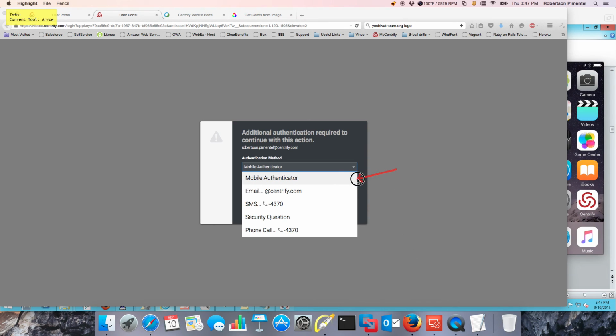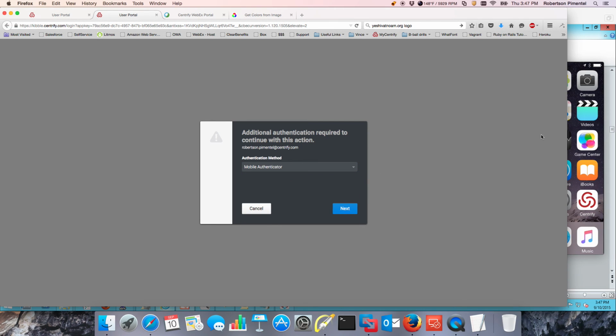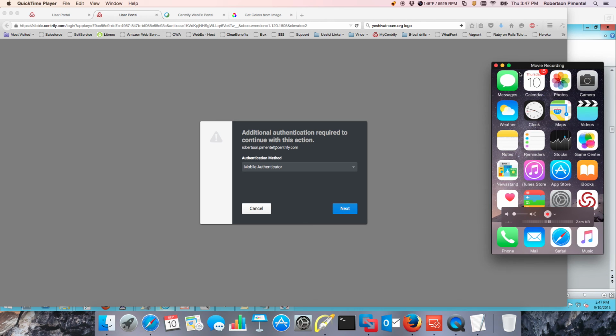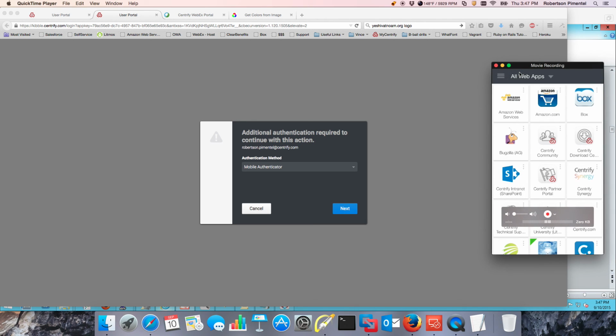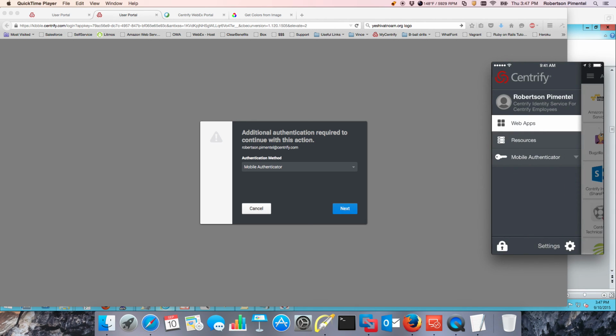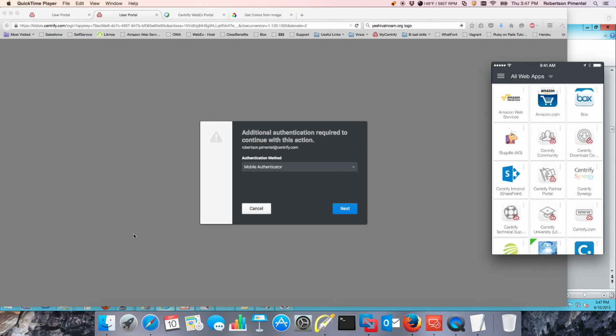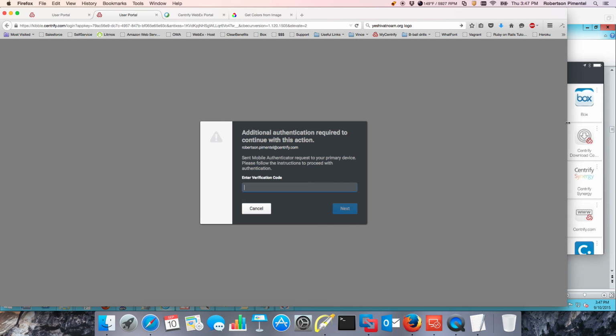We can do the mobile authenticator on the app that the user registers from their phone, an email link, an SMS, security question, and phone call. Any of those factors can be disabled if needed. I'm going to use the mobile authenticator, and the mobile authenticator is within the Centrify app. It does provide the ability to do one-time tokens. Okay, but let's take a look at what happens when I do request that access from that app.